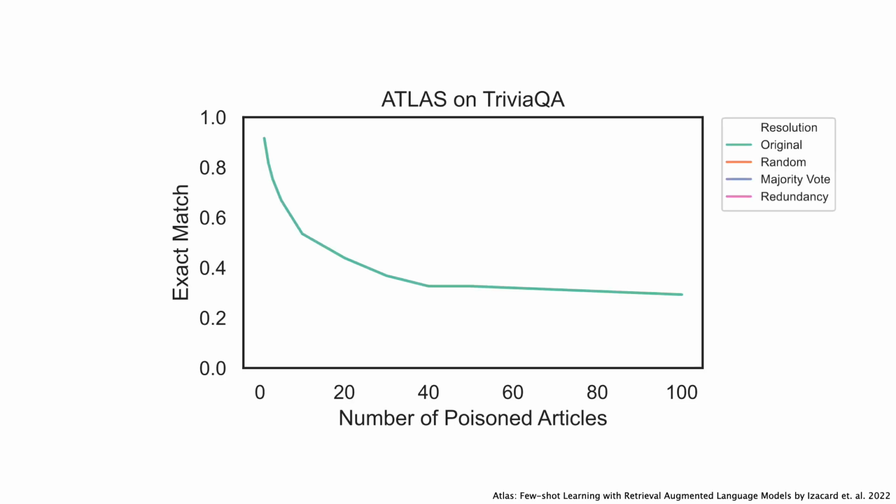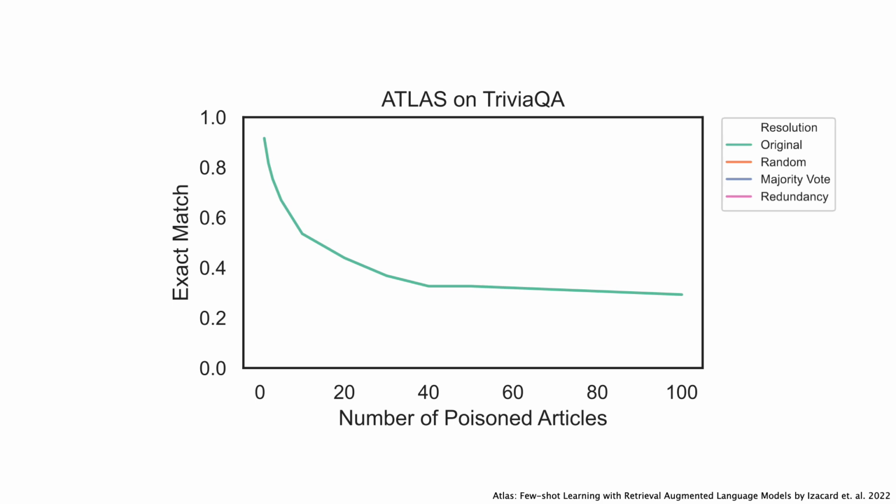So how well does this method perform compared to the baselines? Let's start by looking at the original ODQA model. We used a variety of models in the paper as well as 2 datasets, but for the sake of this video, I'm only going to show the Atlas model on the TriviaQA dataset. The green line here is the original ODQA system. Note that we use only questions that the original ODQA model answered correctly, so that we can show the effect of the misinformation. So by definition, at 0 poisoned articles, it's at 100% exact match, 1.0.